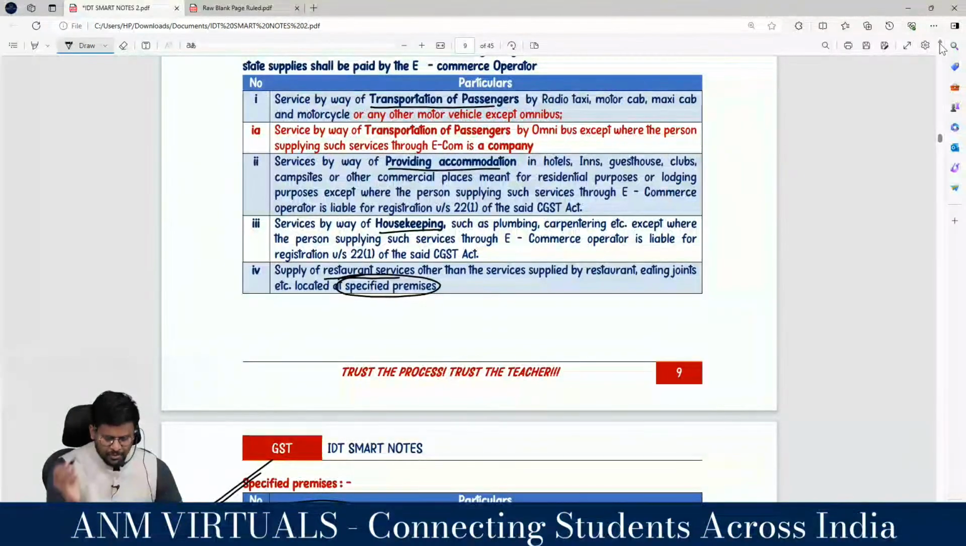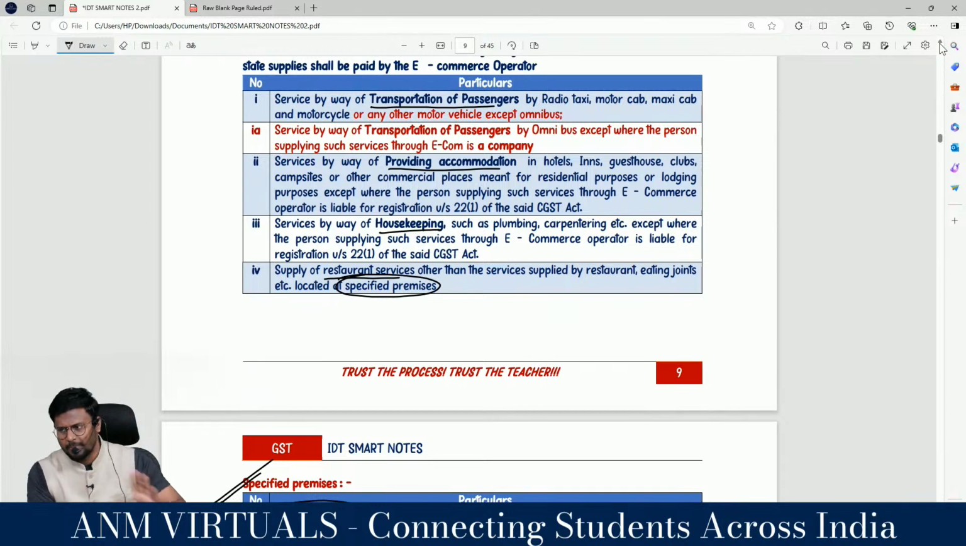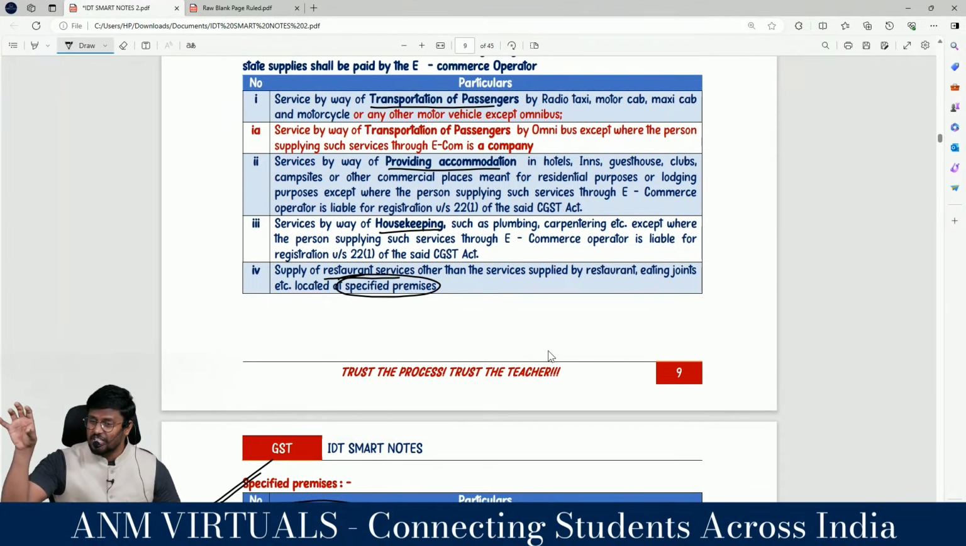This 9(5), sir, including specified premises, other than specified premises. That means if it is a specified premises, in order to be a specified premises, what should happen? Hello sir, room rent per day should be how much rupees or more?